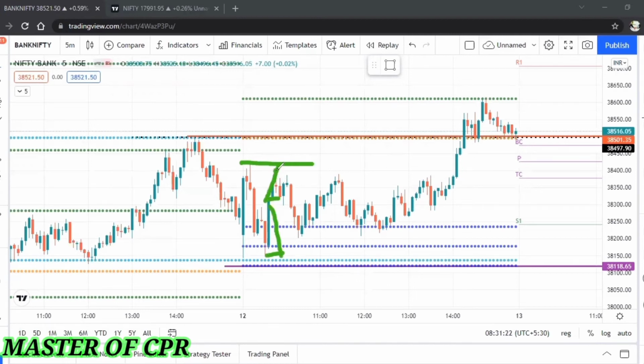Day trading, in the sense, it's not necessary to take every trade. Always take the perfect trade, one or two. If it's a high probability trade, then only choose it.